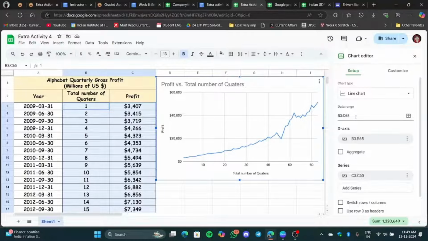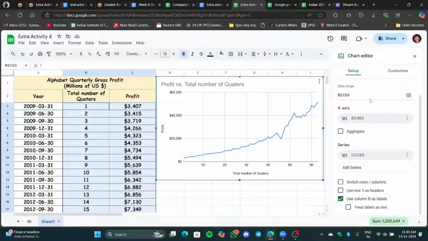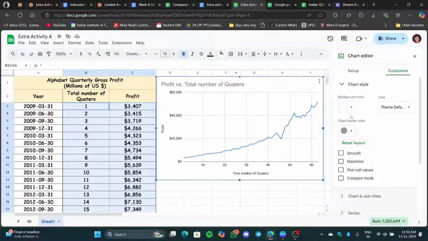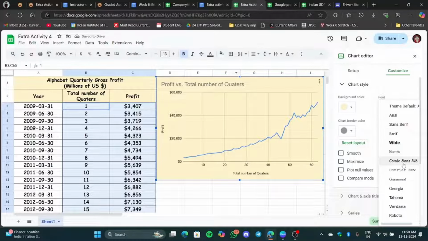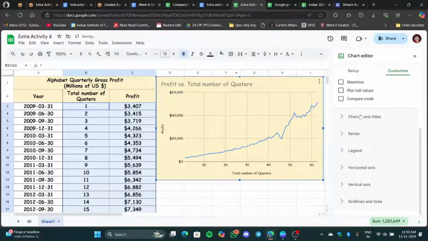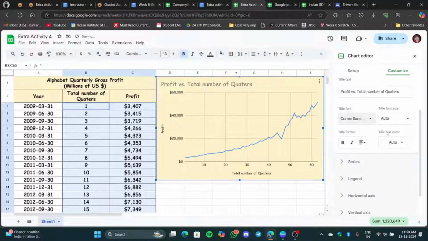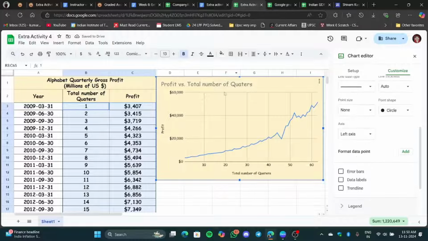If a data like this is presented in front of you, what is the use of this data? What type of thing can you predict out of it? That is the main point of being a data scientist. I'm not an expert in this, but we can make use of this also. We can customize this chart a little bit. Maybe I'll use this light yellow color and this theme font. I love this font. Then in this series, how can you find the equation of this line?